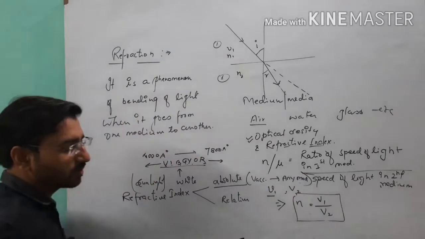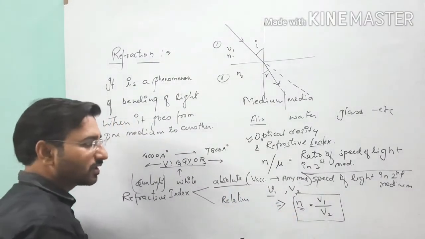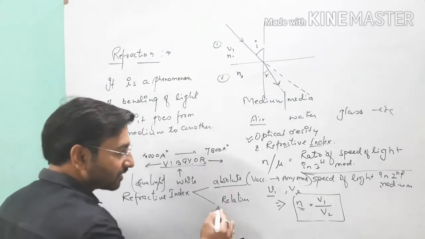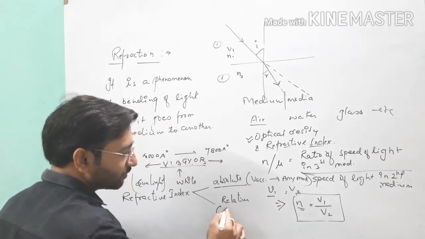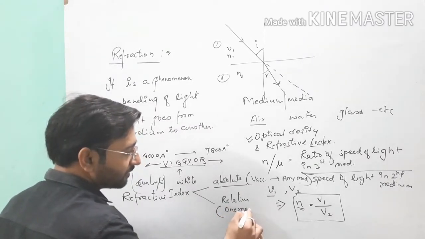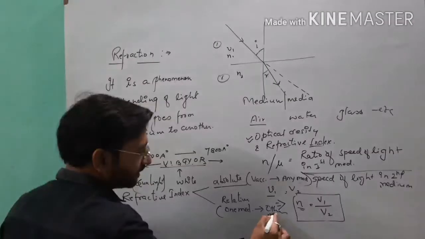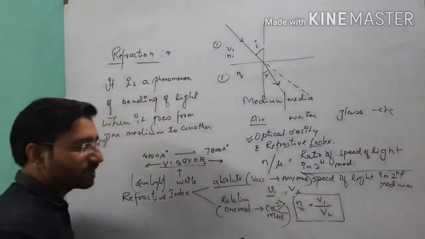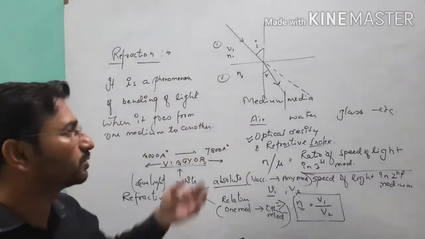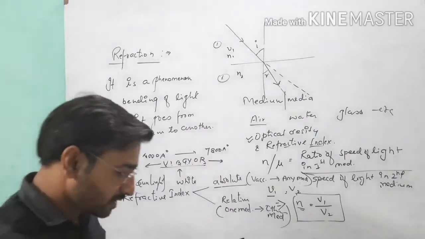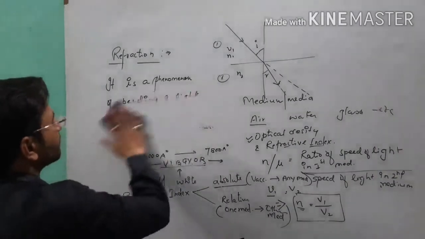the refractive index of that medium with respect to vacuum is called its absolute refractive index. But when the light goes from one medium to another medium, where we have two mediums other than vacuum, that time the refractive index is called relative refractive index, because light is going from one specific medium which is other than vacuum to another. Point clear? So on the basis of these two definitions I can write the formula.